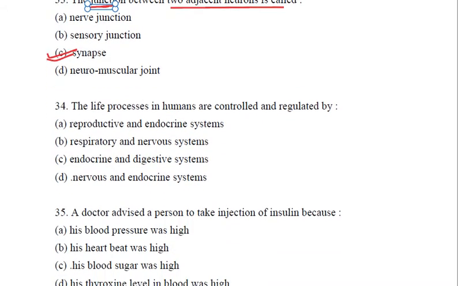Relating the next question, the life processes in humans are controlled and regulated by. All the life processes are controlled. What are the two systems that control our body? It's not the reproductive. Endocrine, yes, but not reproductive, cancelling out this option. Respiratory and nervous.